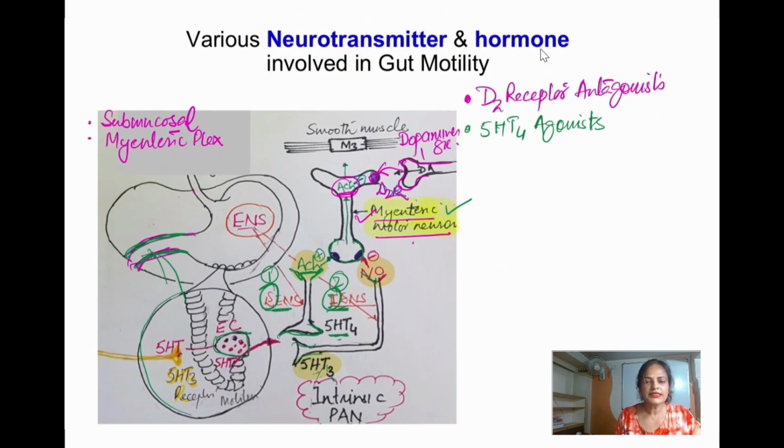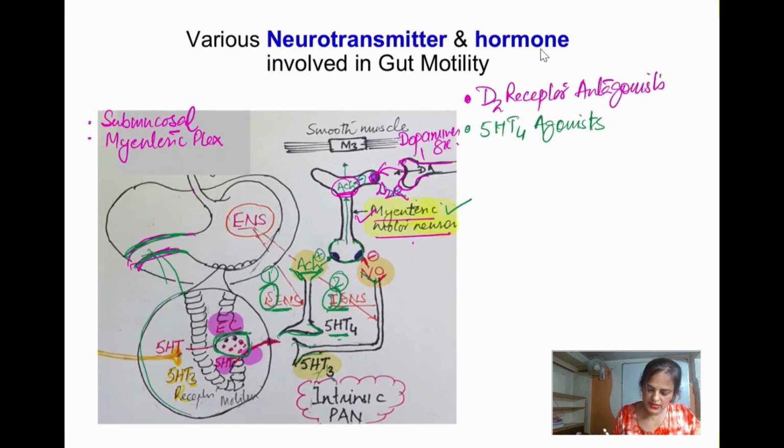One of the important cells, this bigger one shown here, is the EC cell, that is the enterochromaffin cell, in which 5-HT is there. This 5-HT is released, and it is further going to stimulate the receptors 5-HT4 and 5-HT3, and they further relay on to the myenteric motor neuron.